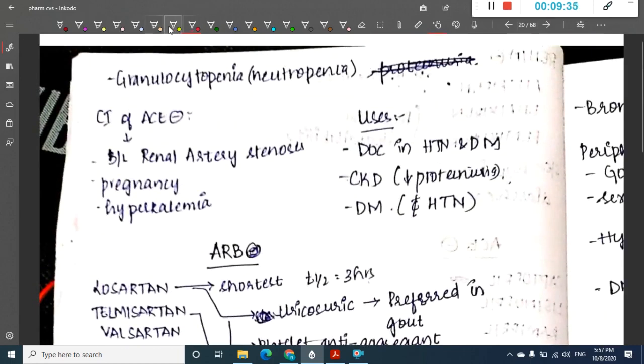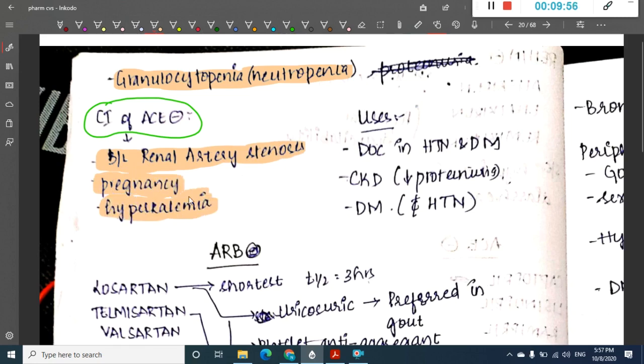Then the next side effect is that it also causes granulocytopenia or neutropenia. Then there are some contraindications of angiotensin converting enzyme inhibitors. These are contraindicated in bilateral renal artery stenosis, pregnancy, and hyperkalemia.